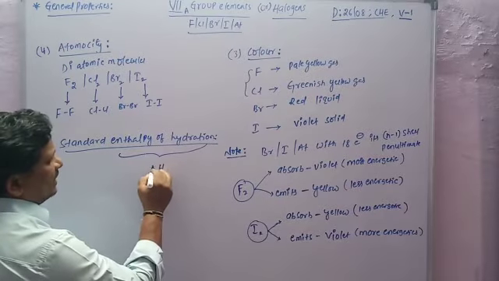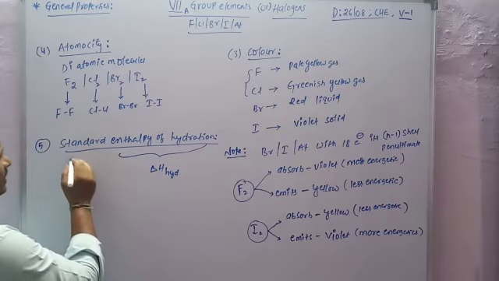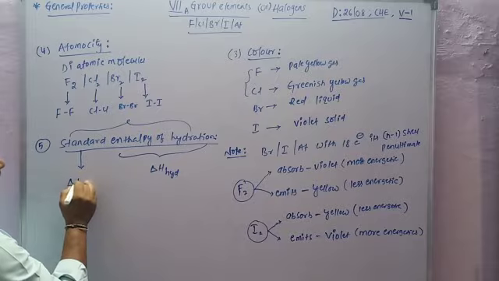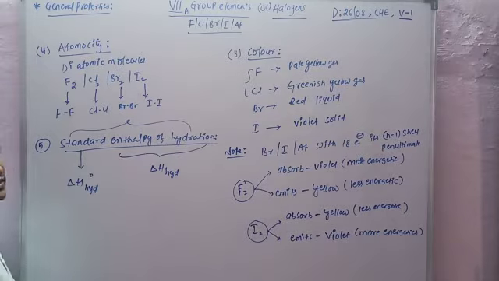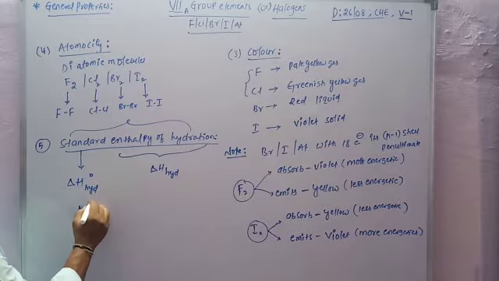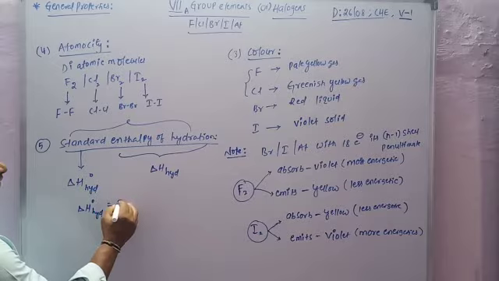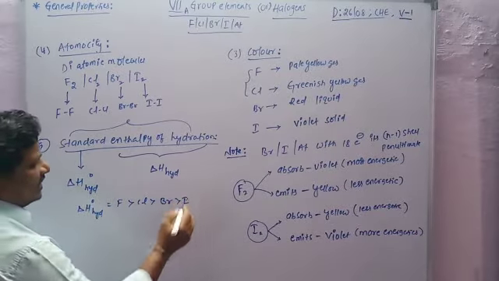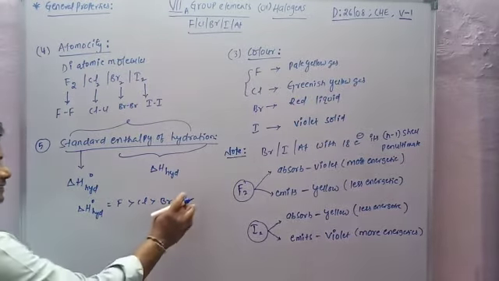It is denoted with delta H HYD, and the standard value with delta H naught HYD. The hydration enthalpies follow the order: fluorine is greater than chlorine, greater than bromine, greater than iodine.